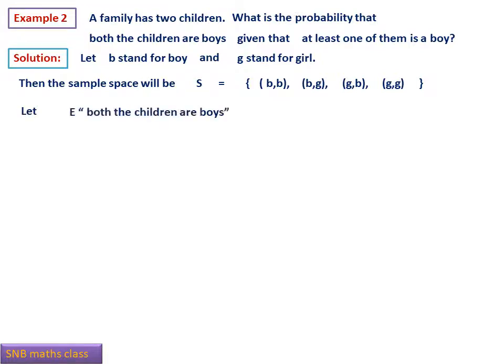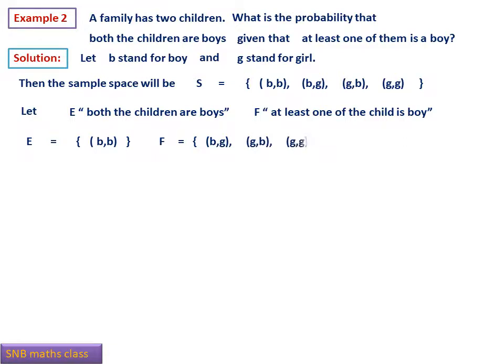Now let us define: both the children are boys, that is E, and F, let us take at least one of the children is a boy. So now what is E? Both are boys means it should be only BB. Then the second one is very important. At least one of the children is a boy means what?